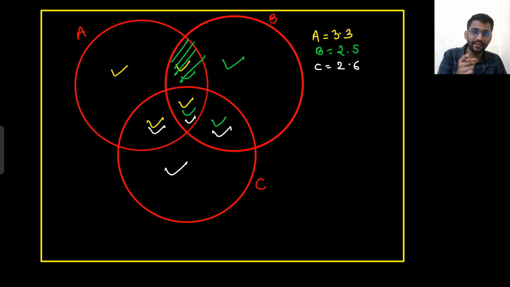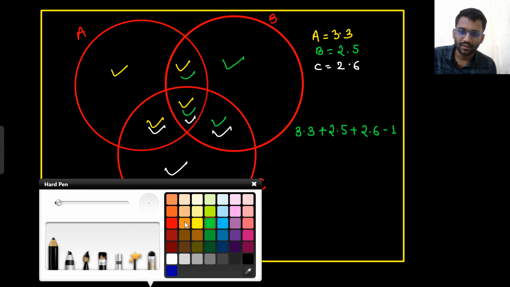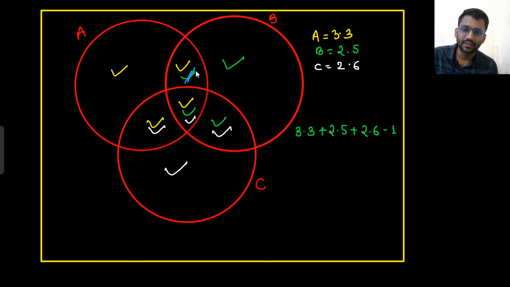But if I am adding 3.3 plus 2.5 plus 2.6, that means I am adding up all these things. But these many are 1 lakh only. So these many candidates are 1 lakh only. But if I am writing all these, that means I am adding up this 2 times. So I have to subtract 1 lakh. That means I have to cut one of the points. I have to cut this one. I'm cutting one of the points. Are you getting my point?